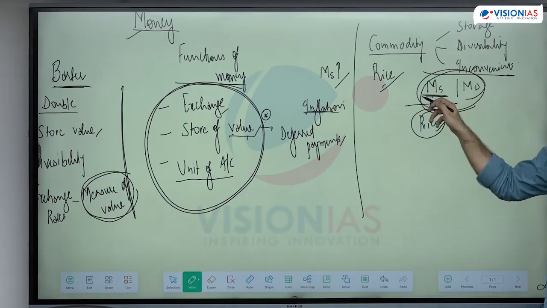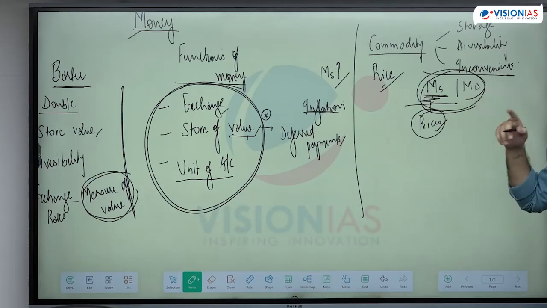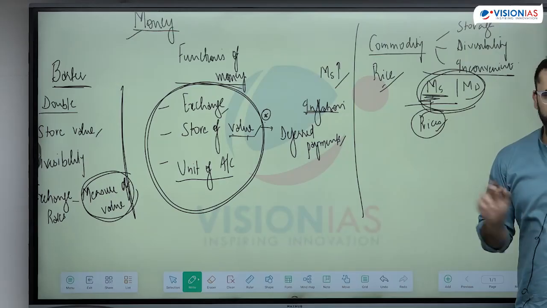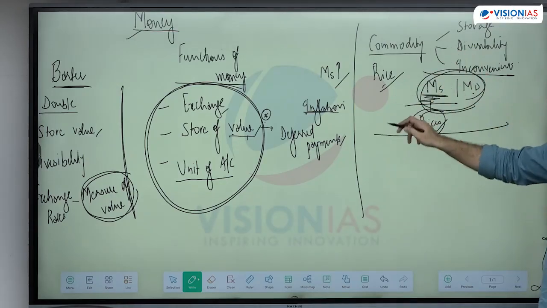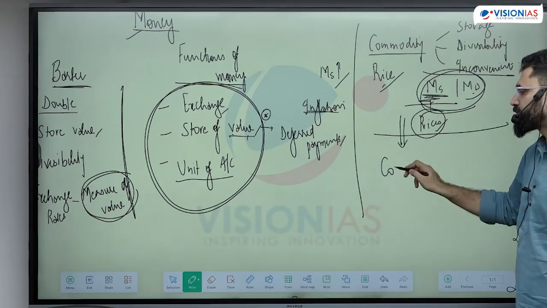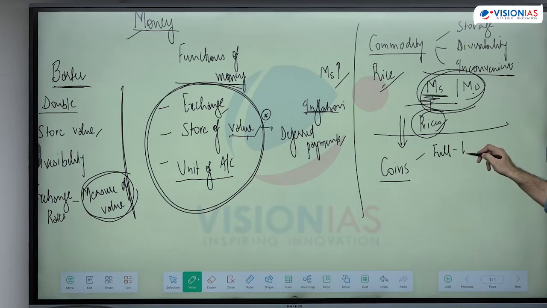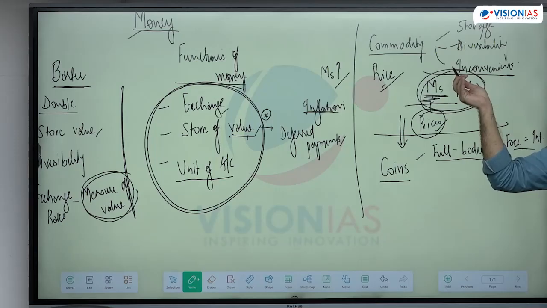So you don't have control over supply, and also it cannot allow exchange across areas because हर area में अलग commodity money है. Biggest problem is you don't have control over money supply and money demand. To counter these problems, we introduced coins. We first started introducing full-bodied coins. Full-bodied coins are those whose face value is equal to intrinsic value. They try to solve all these problems. Easy to store, easy to divide, and also convenient.